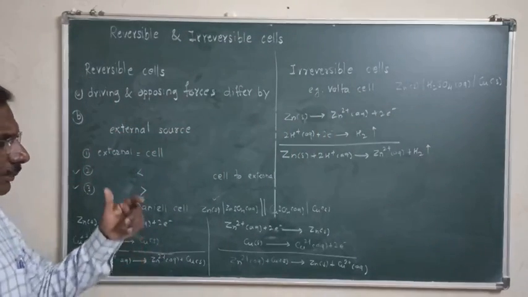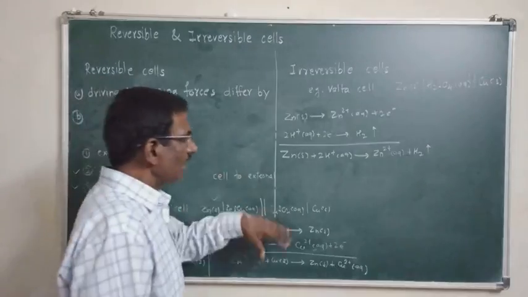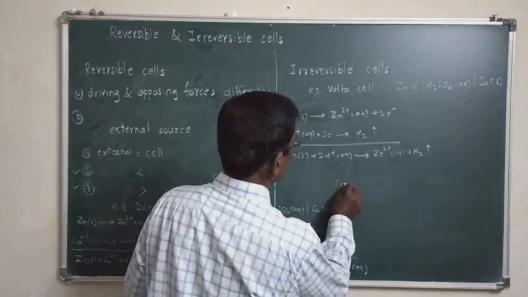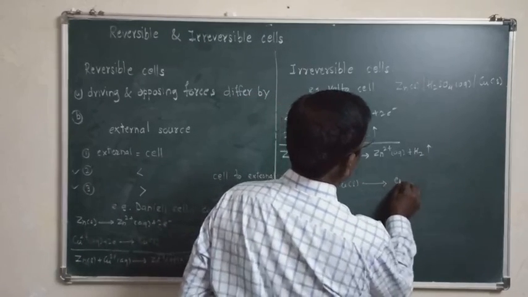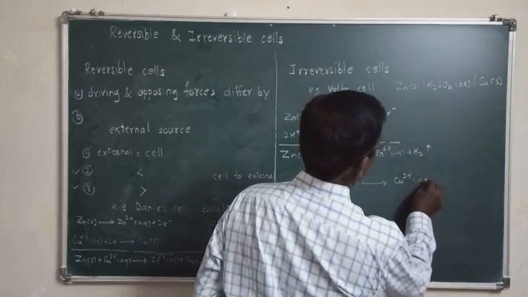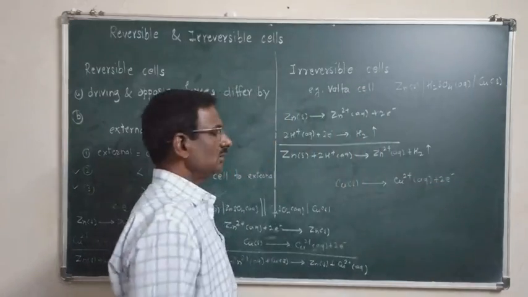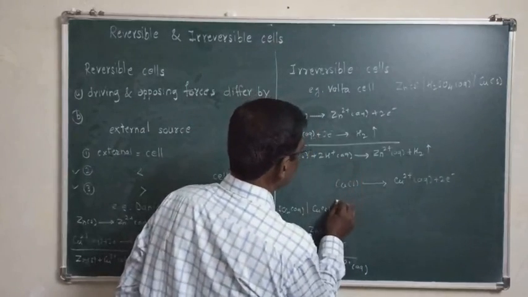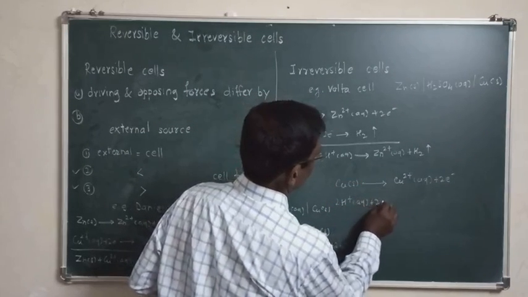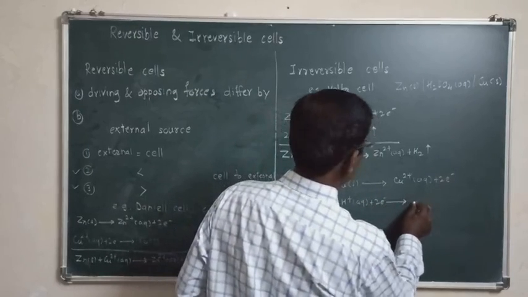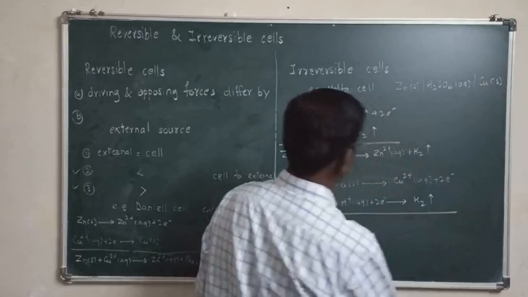Second condition: if external EMF is slightly greater than cell EMF, the cell reactions are like this: Cu gives Cu2+ plus 2 electrons, the oxidation reaction, and the reduction reaction is like this, in which H2 gas is also evolved.